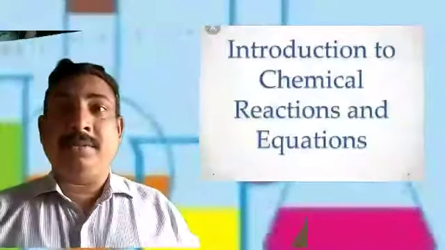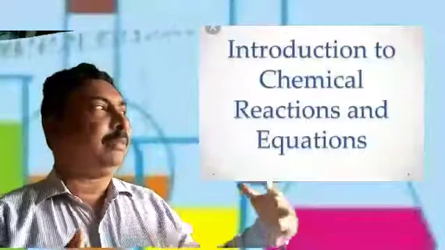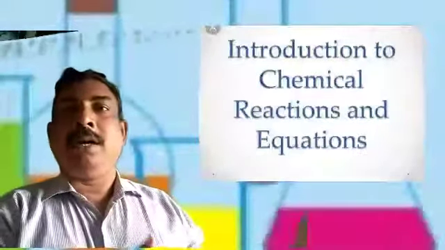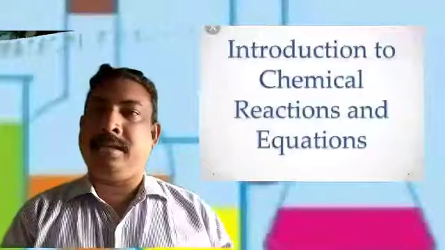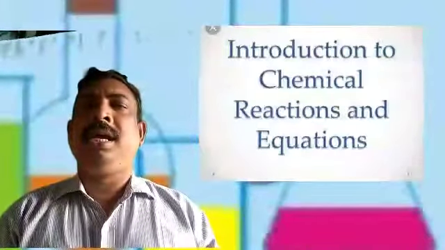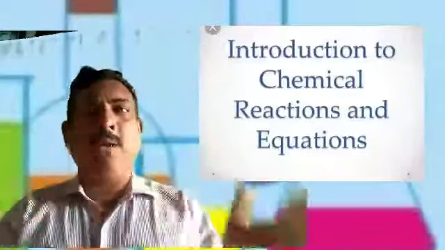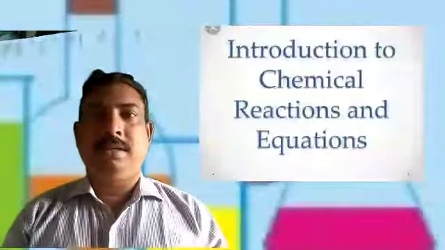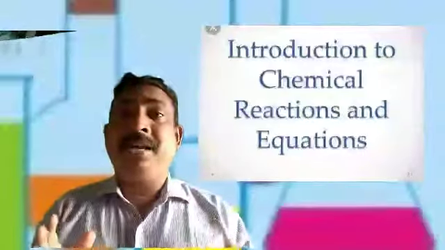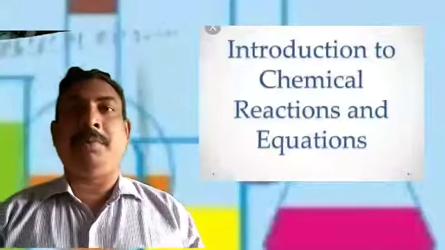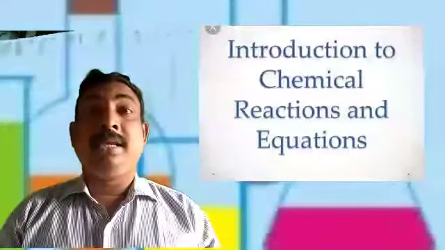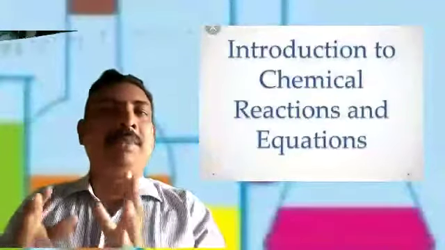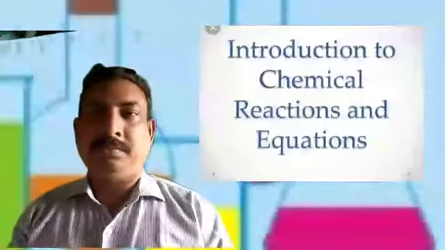Burning, fire occurring because some wood or paper or some combustible substance is burning, that is also a chemical reaction. Every day around us, chemical reactions occur. If we learn about chemical reactions in a proper manner, then we can predict some of the changes which may happen.